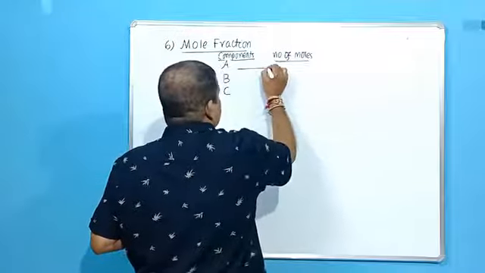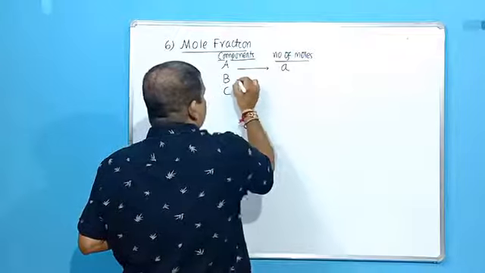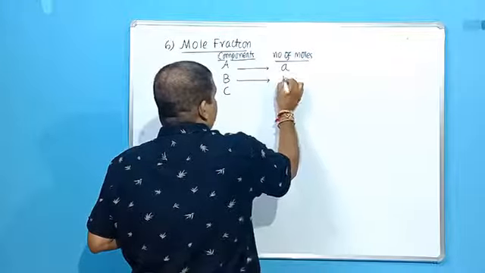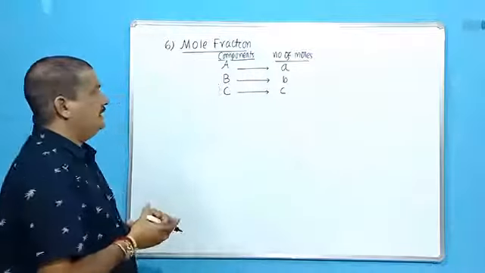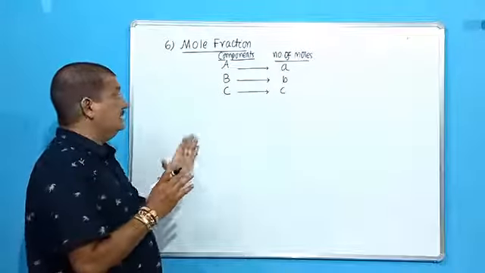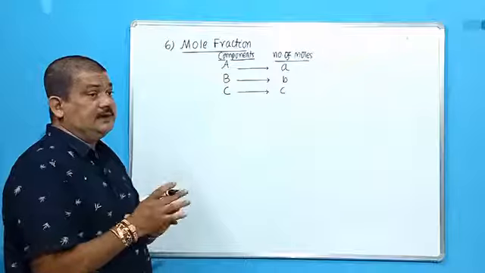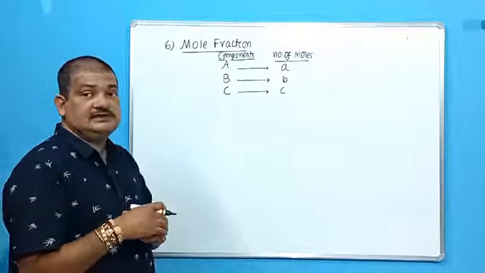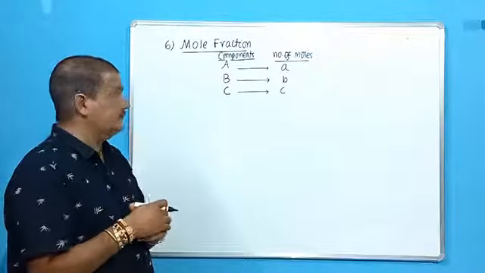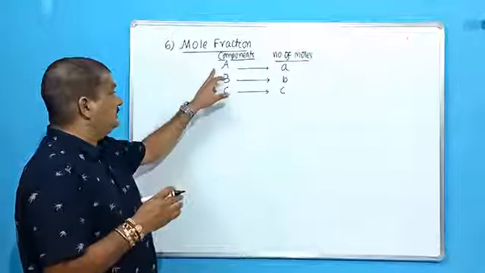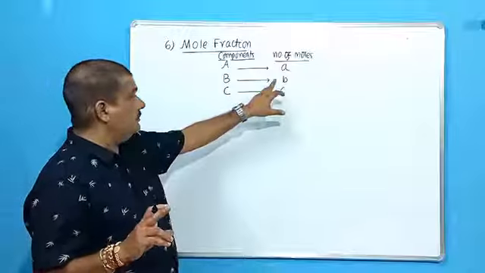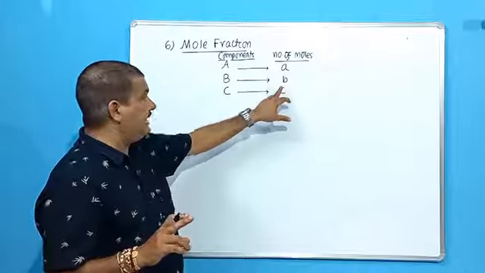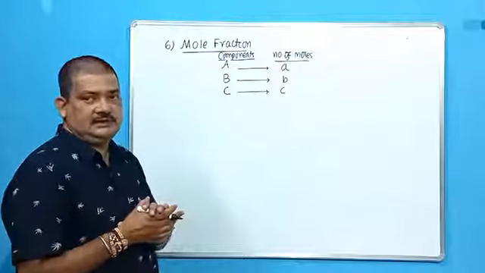Now let us say A is present in A moles, B is present in B moles, C is present in C moles. Okay. So follow it clearly. So this method is only applicable when a solution contains two or more components. Okay. So suppose a solution contains A, B, C, three different components, and the number of moles of each present are A, B and C respectively.